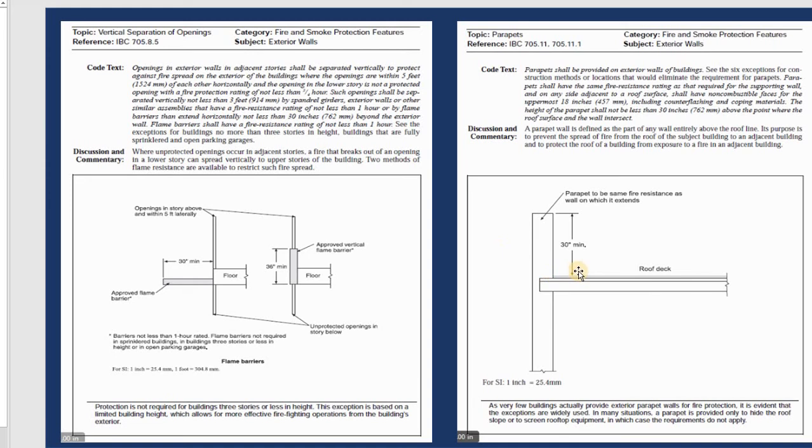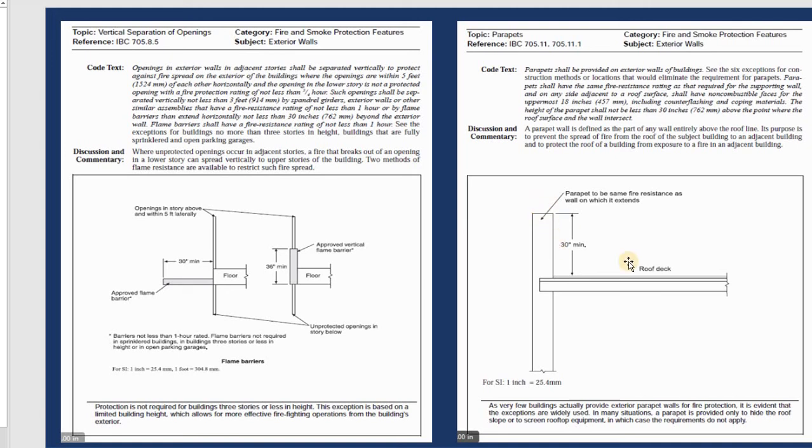And the parapets have a function. The first one, they cover this building in case there is some kind of fire or something happens, they can protect the building. So that's why they require a minimum of 30 inches. You can do higher.